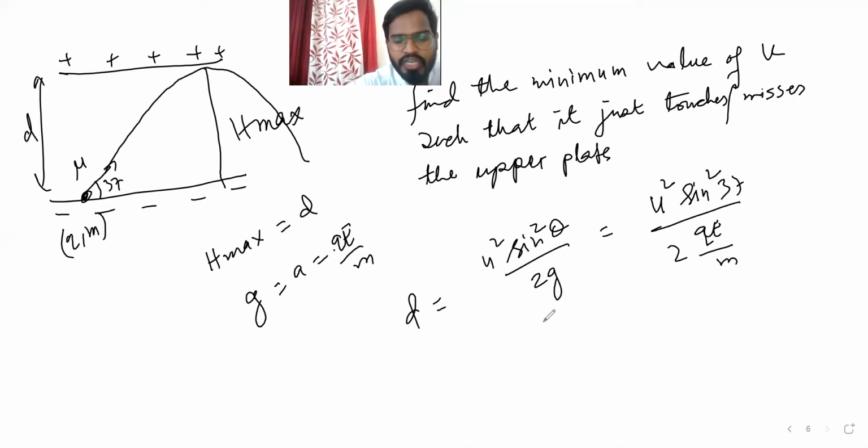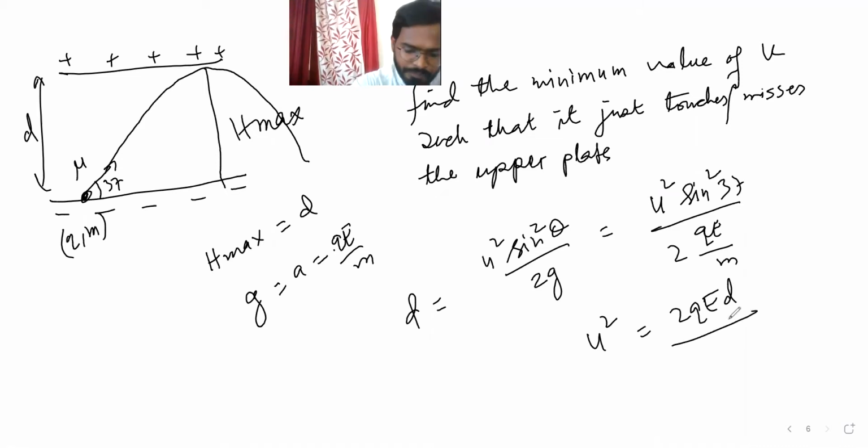Okay, so now d is equal to, we want to find u square, right? So let's find u square, write it properly. u square is going to be 2qed by m sine square 37.